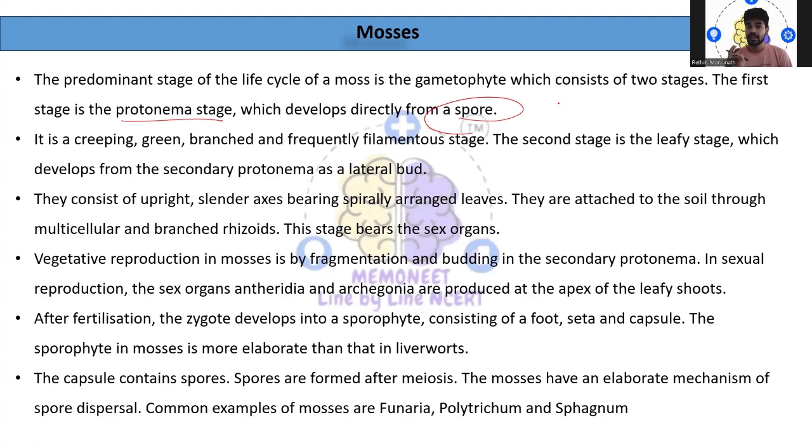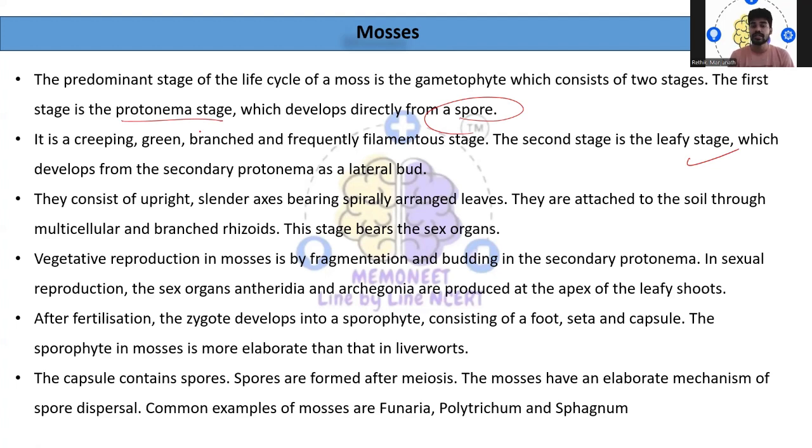They will be green in color, branched and filamentous also. The second stage is the leafy stage, which develops from the secondary protonema as a lateral bud. The protonema stage will be your very first stage.